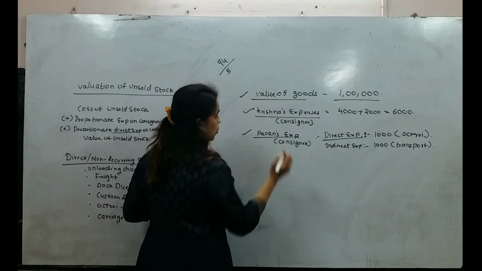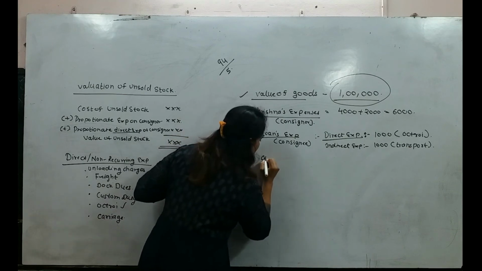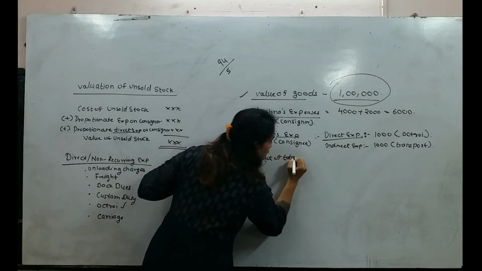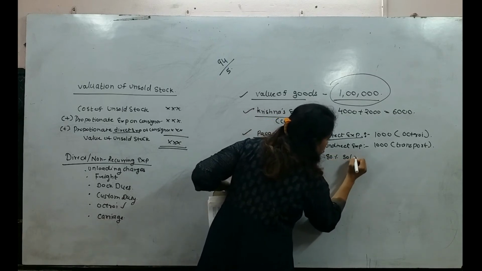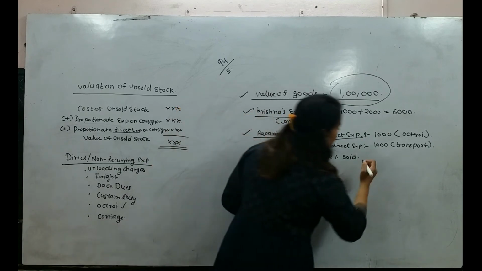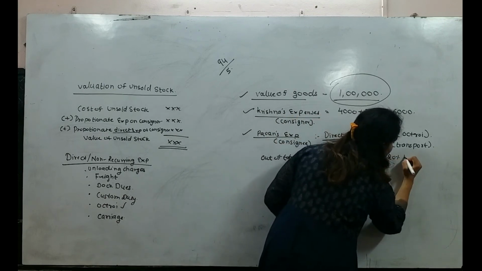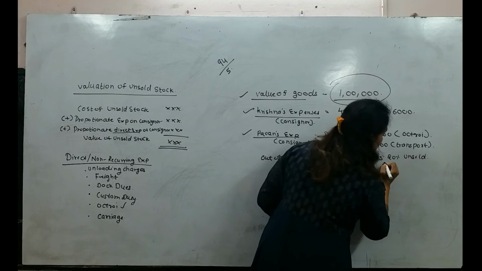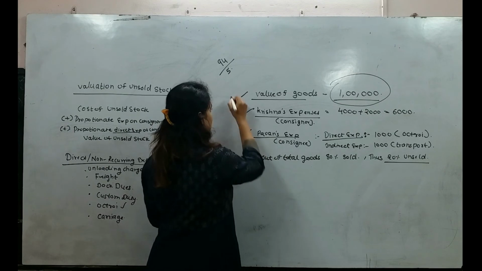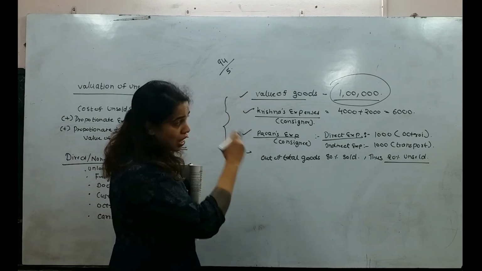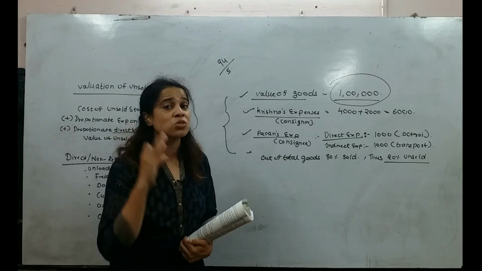Okay. See students, what they are saying is, out of the total goods, 80% sold. Thus, what is the unsold? 20% will be unsold. Are you understanding? 20% will be unsold. This is the basic information which they have given us in the question. With the help of this information, they are asking us to find out the value of unsold stock.